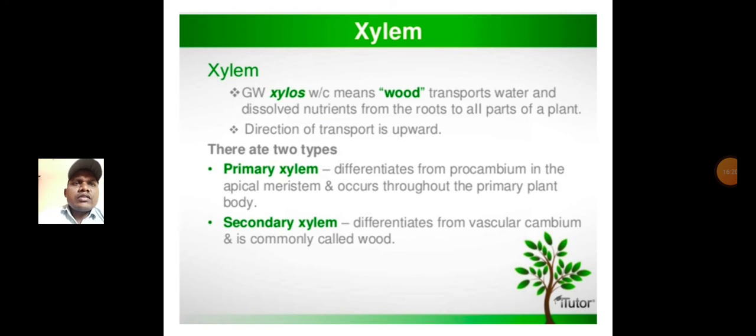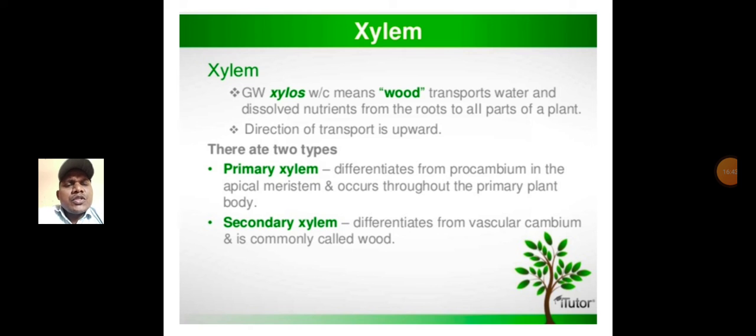Go with xylem. Xylem means wood. It transports water and dissolved nutrients from the roots to all parts of a plant. The direction of transport is upward.